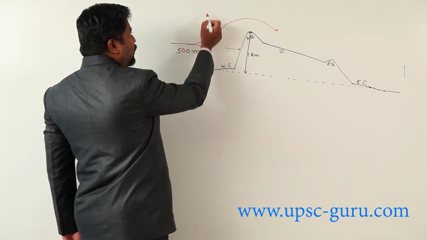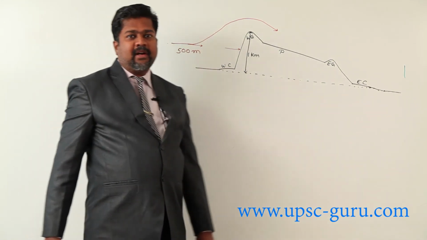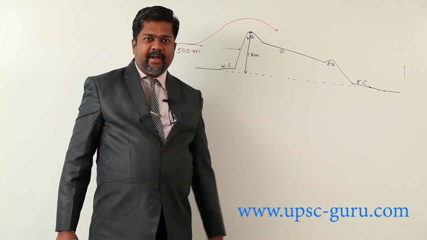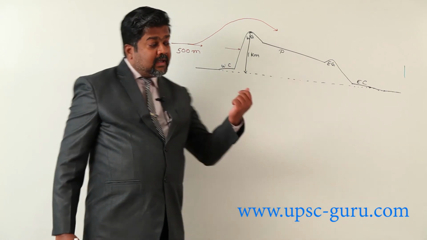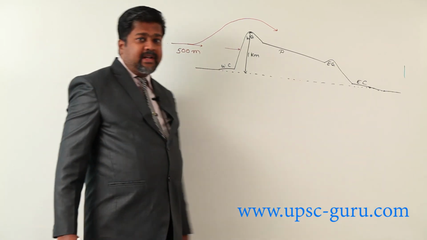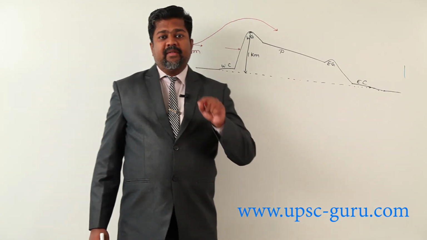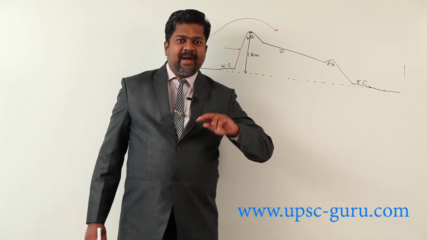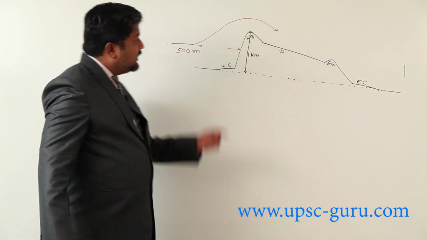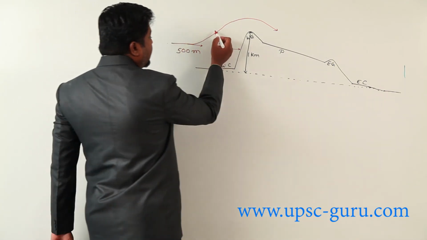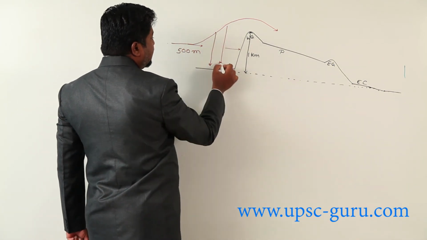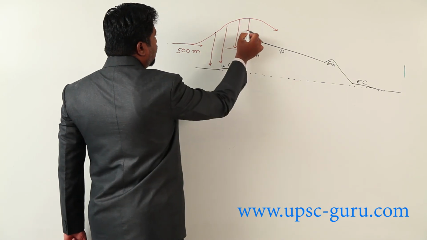As it starts moving in an upward direction, you are aware temperature decreases. For every 160 meters temperature decreases by 1 degree Celsius, and pressure also decreases. For every 160 meters pressure decreases by 1 mm of mercury. As a result, it starts expanding, cooling, and we get heavy precipitation in the form of rainfall over this region.